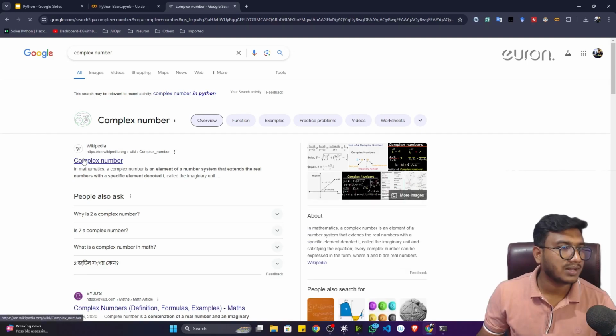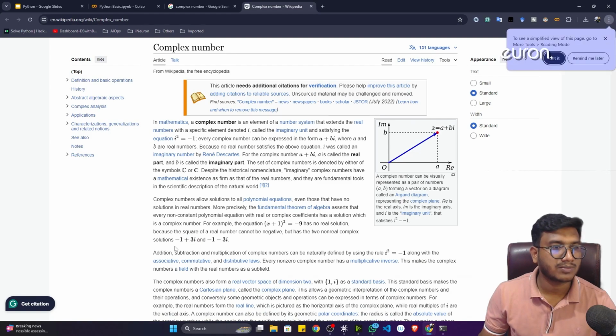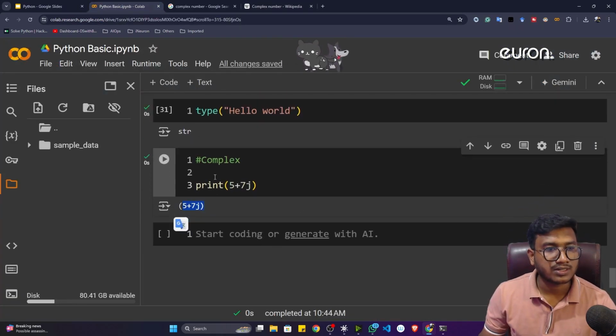So this was available inside mathematics. In mathematics, I think you learned this particular complex number. You can see the entire discussion of the complex number. See, this is the complex number. So if you're writing anything like this, it would be considered as a complex type data inside Python, right?